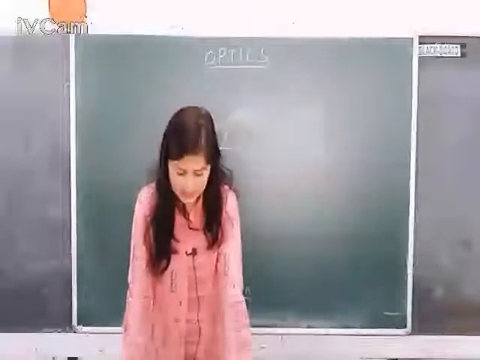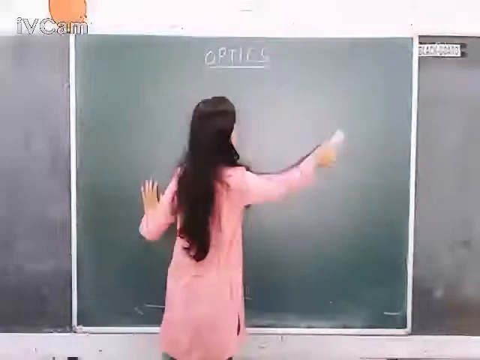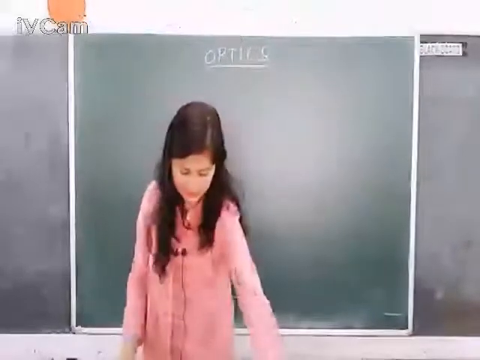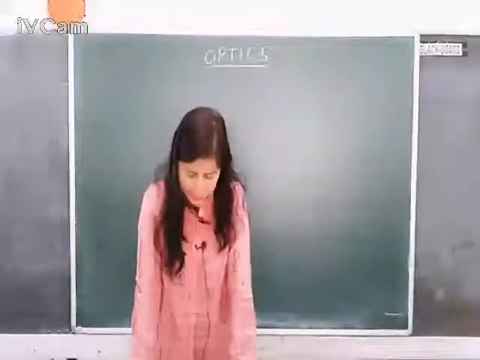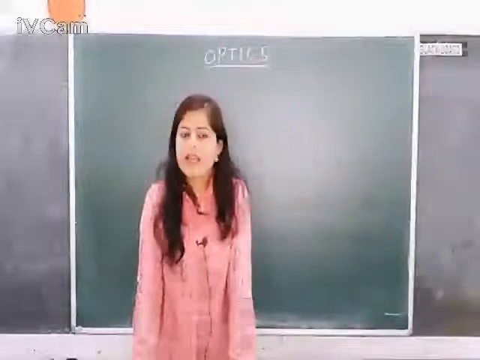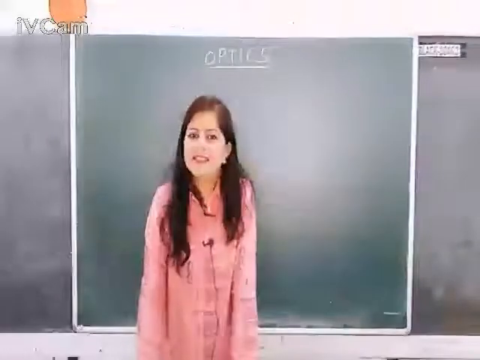because of the respective wavelengths. Alright, now there is a term called angular dispersion. The angular dispersion produced by a prism for white light is the difference in angles of deviation of the 2 extreme colors, that is violet and red. Or it can also be called the mean deviation, that means deviation of the mean color, that is yellow.